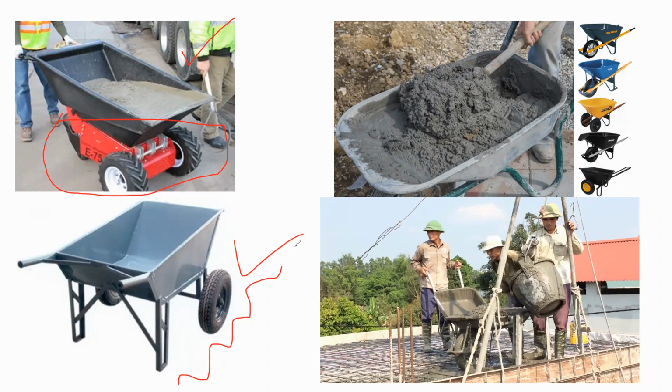You can see here on the slab, the concrete is being dumped from the lift to the trolley or wheelbarrow. You might have seen this type of construction for slab construction, anywhere. Different types of wheelbarrows are available. You can see these many types. Different companies have produced different types of wheelbarrows.